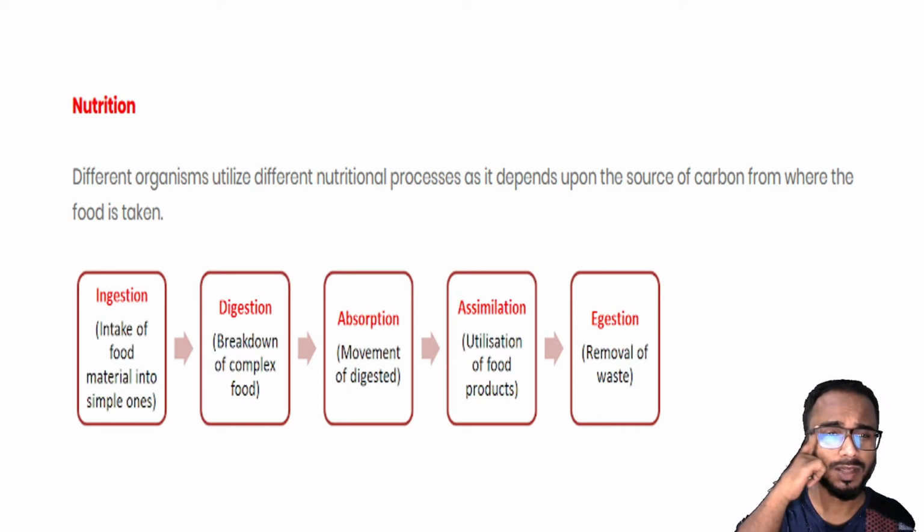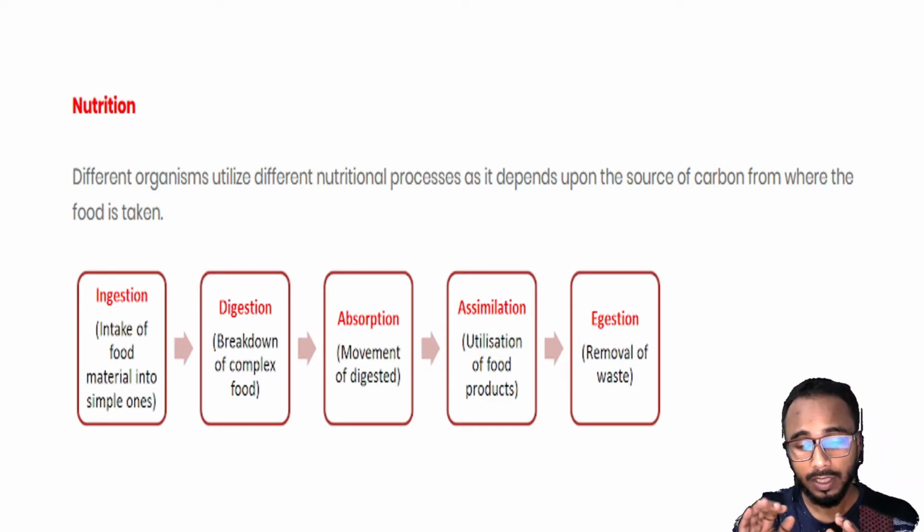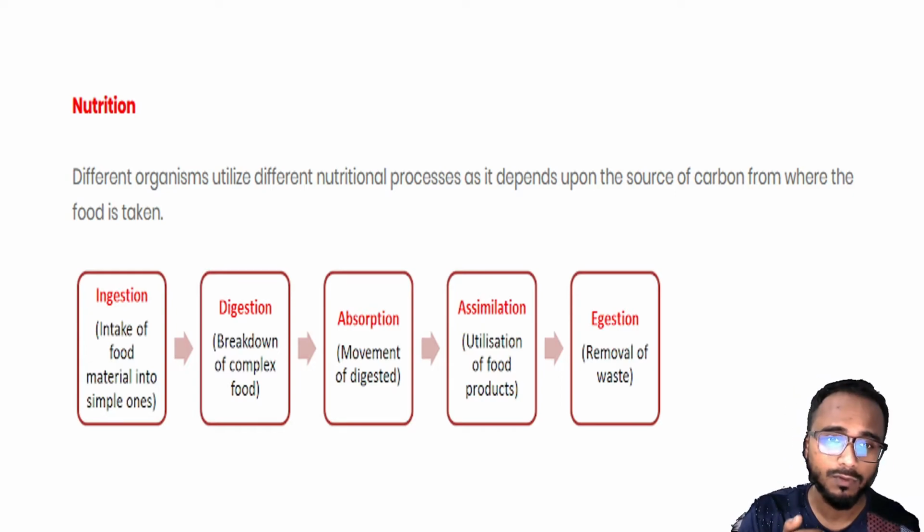Next is nutrition. There are 5 steps in nutrition. Nutrition means the process of taking food, extracting all the necessary materials from that food for our growth, and then removing the unwanted materials. When I take food through the mouth, that is called ingestion. Then it goes through the stomach, small intestine, large intestine, and that whole process is called digestion.